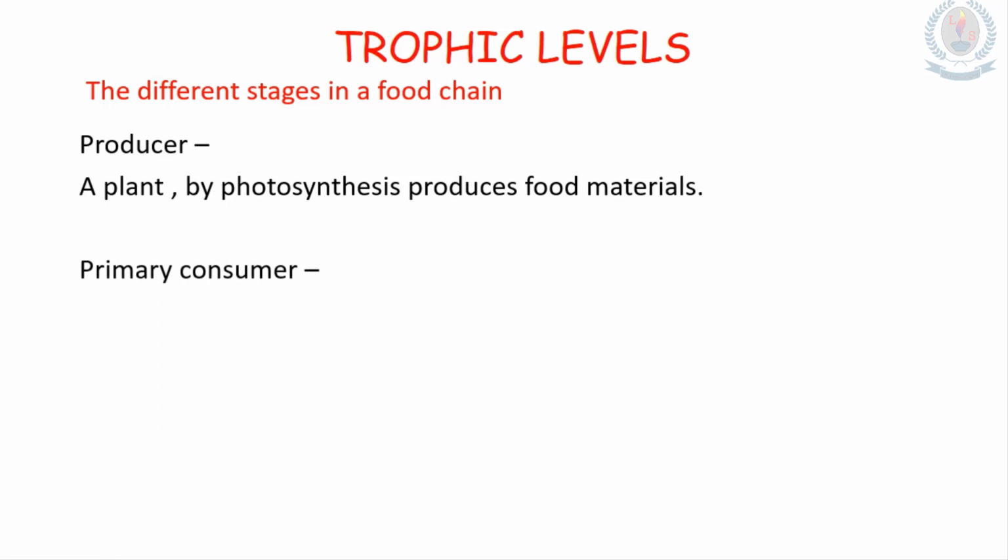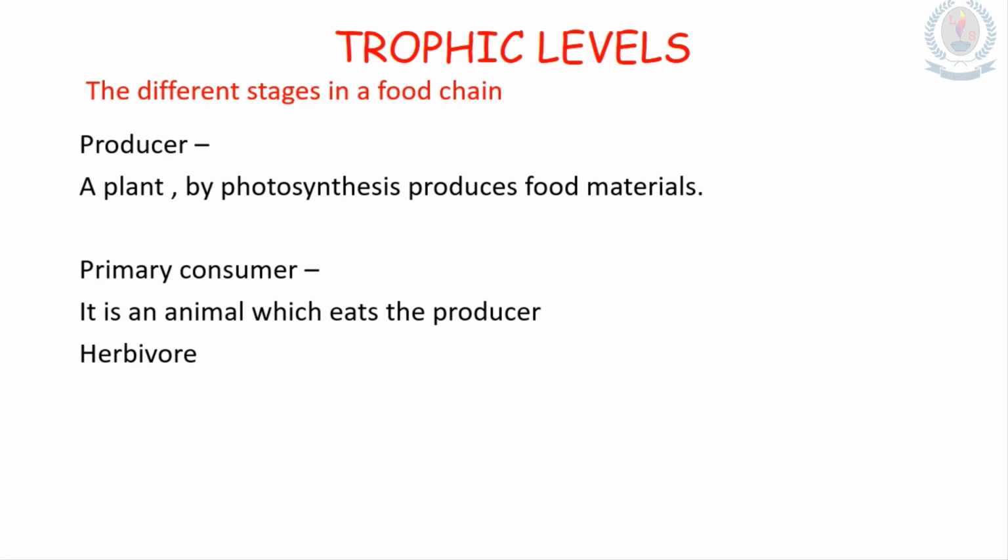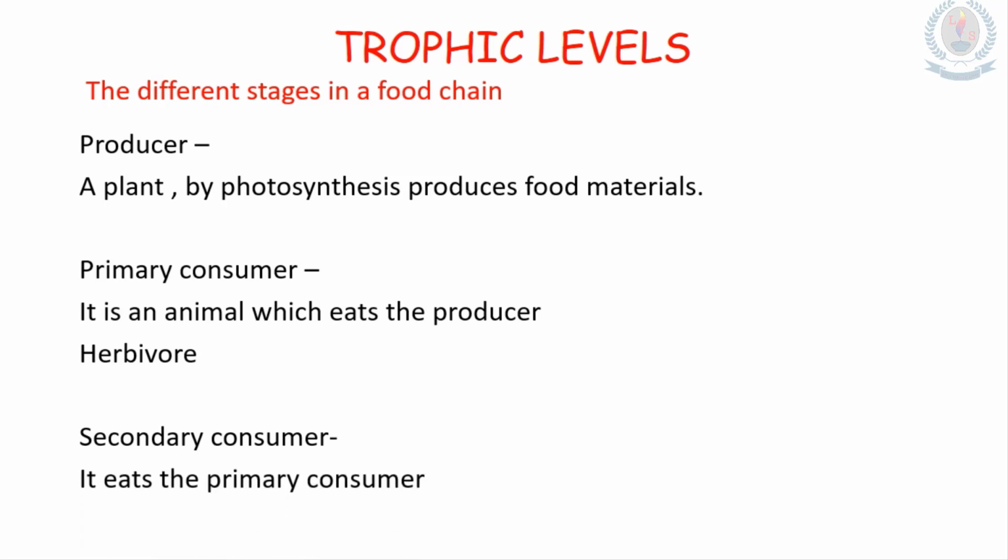So the primary consumer is an animal which eats the producer. So we call them herbivores. Those who consume the primary consumer are known as secondary consumers. So the secondary consumer eats the primary consumer. We call them carnivores.